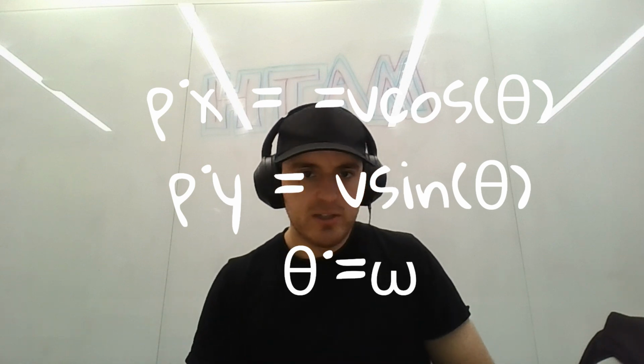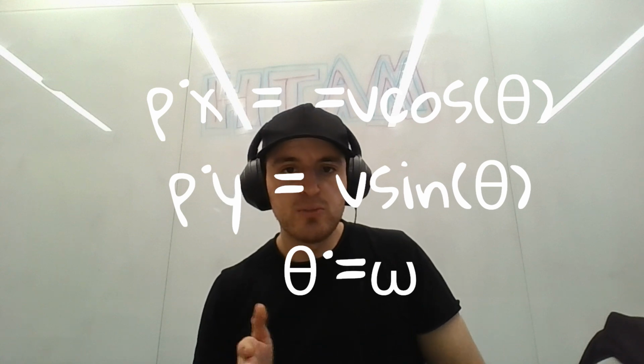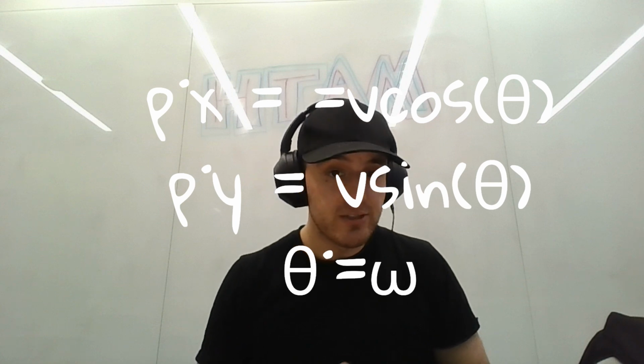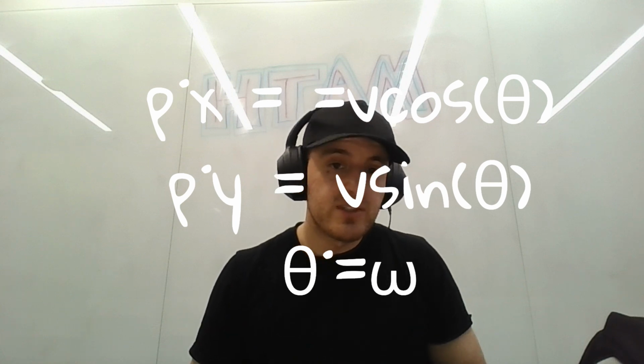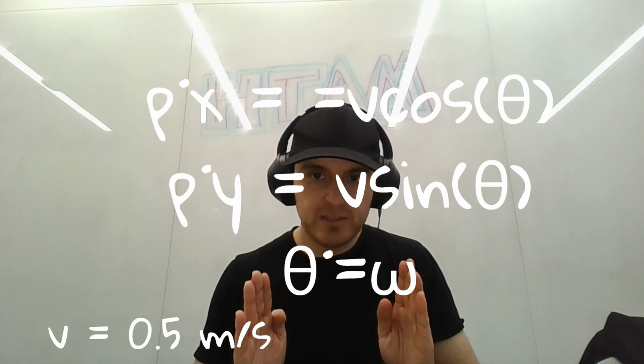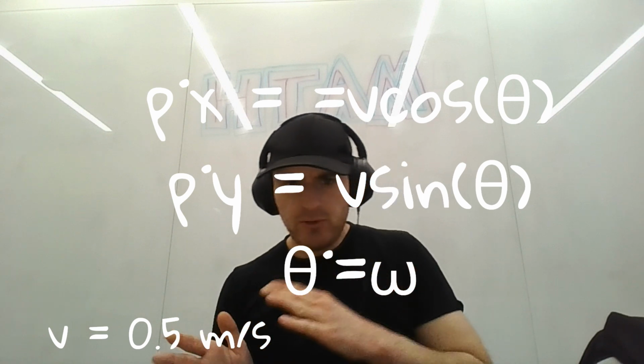And in the literature, this model is called the 3D Dubin-Carr model. This v here is the robot's linear velocity. And let's say we set it to 0.5 meters per second and we keep it there. So it's fixed.